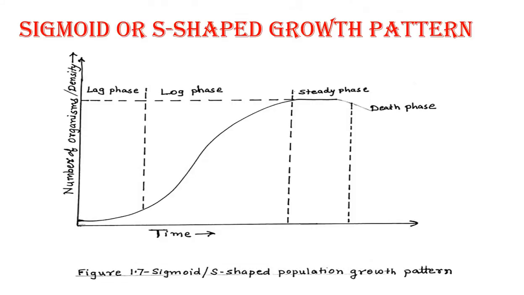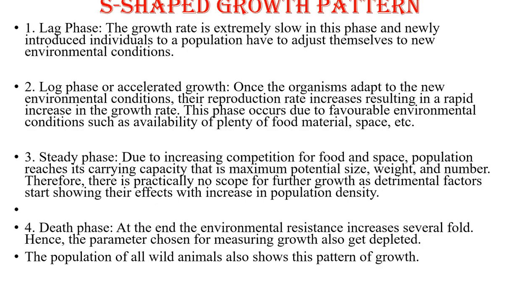Therefore, the next phase is the death phase, that is the last phase. At the end, the environmental resistance increases manifold. Hence, the parameter chosen for measuring growth also gets depleted. The population of all wild animals also shows this pattern of growth. Examples: bacteria, then fungi or the yeast, then Paramecia, that is protozoans, and wild animals. These are examples of the S-shaped growth pattern.